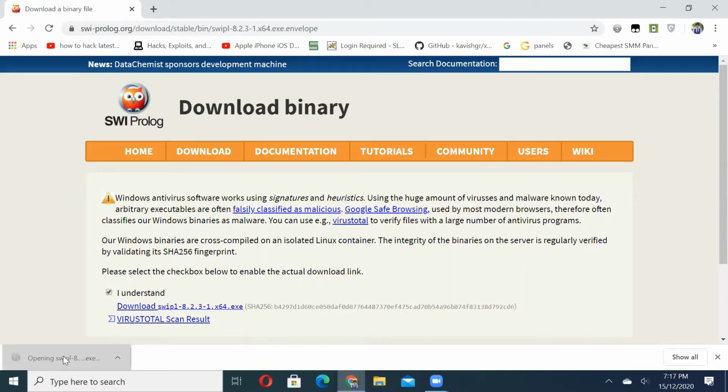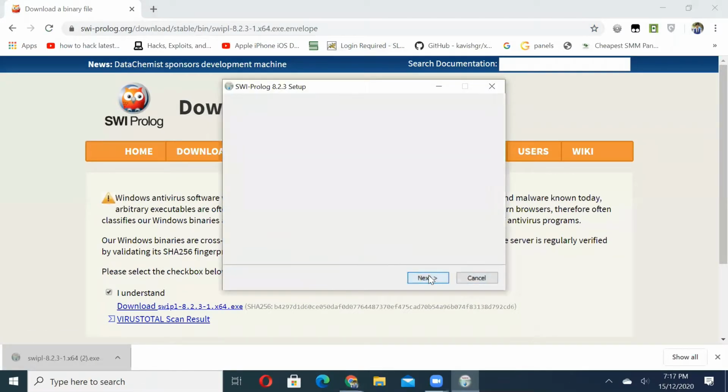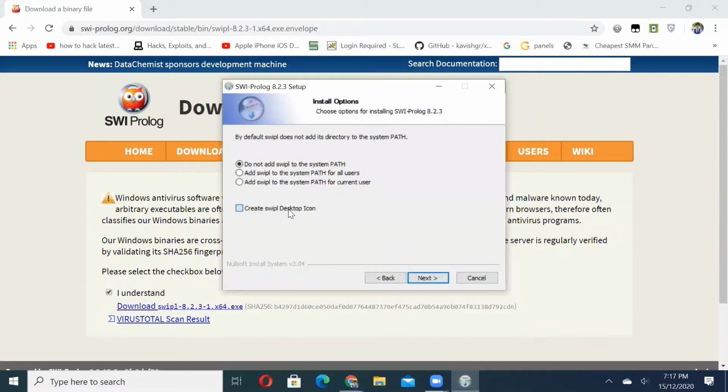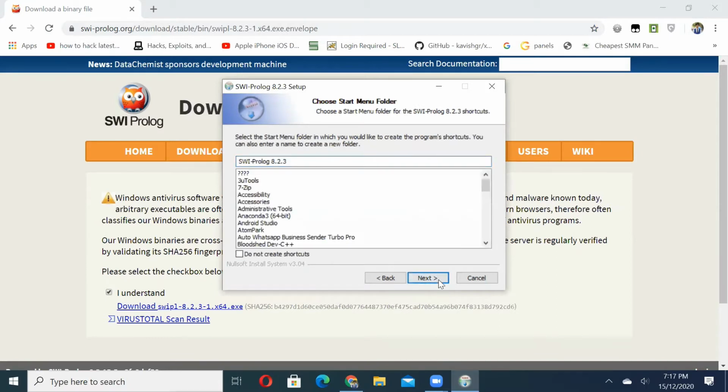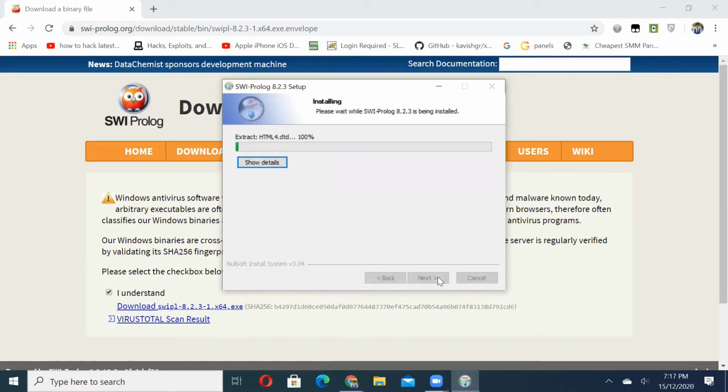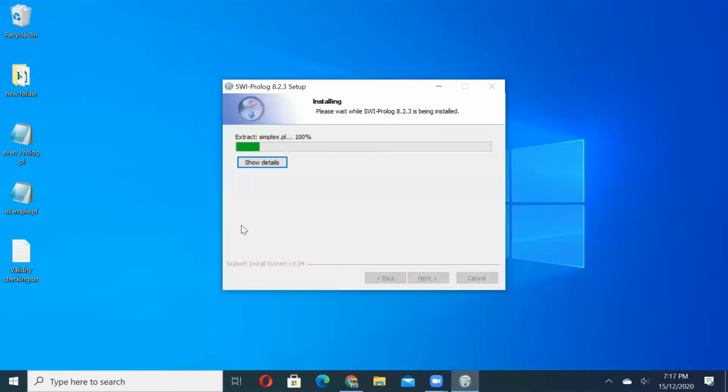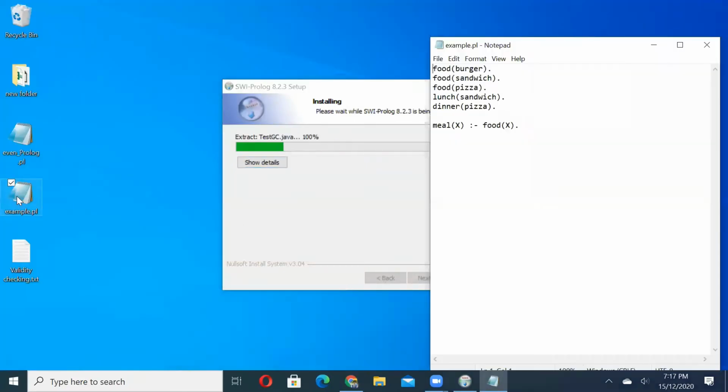Okay, so it's downloaded. We will install SWI Prolog. I will show you the installation process. Okay, so while it's installing, I will show you the example we would be running on the SWI Prolog environment.